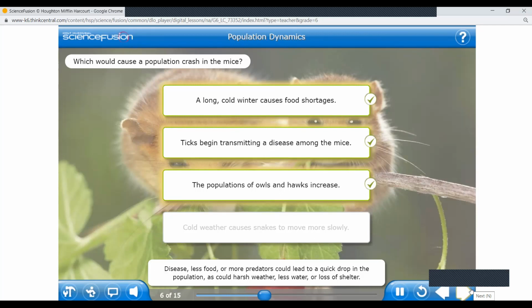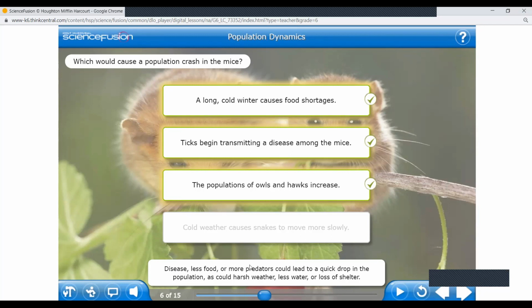Disease, less food, or more predators could lead to a quick drop in the population. So see the population, how it will come down. Any disease, like us, girls, when is our population coming down? In the corona this year 2020, so many died because there was a disease. People were not earning, many of them did not get enough food. Less food can make the population drop. Or predators, or if there are more predators also, they will die.